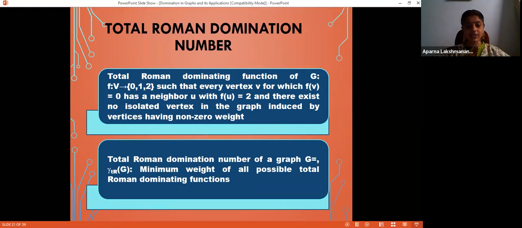Here the additional restriction is that a vertex labeled 1 should not be isolated. That is, it is adjacent to some other vertex labeled either 1 or 2. Again, a vertex labeled 2 cannot stand alone. It must be adjacent to another vertex labeled either 1 or 2. So that is the concept of a total Roman dominating function. The total Roman domination number of a graph G is the minimum possible weight of a total Roman dominating function. It is denoted by gamma TR of G.